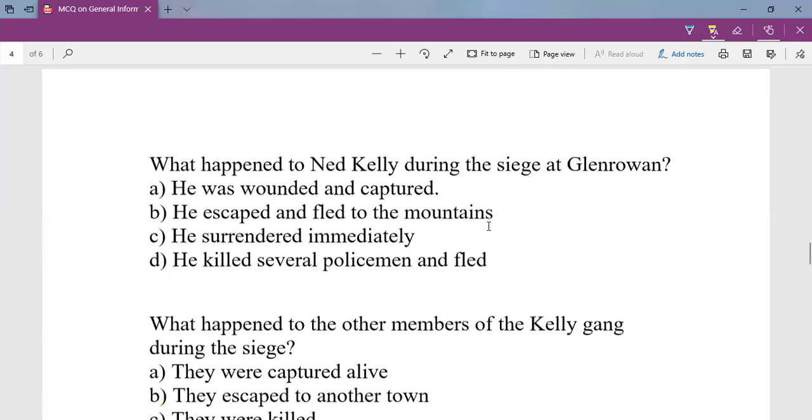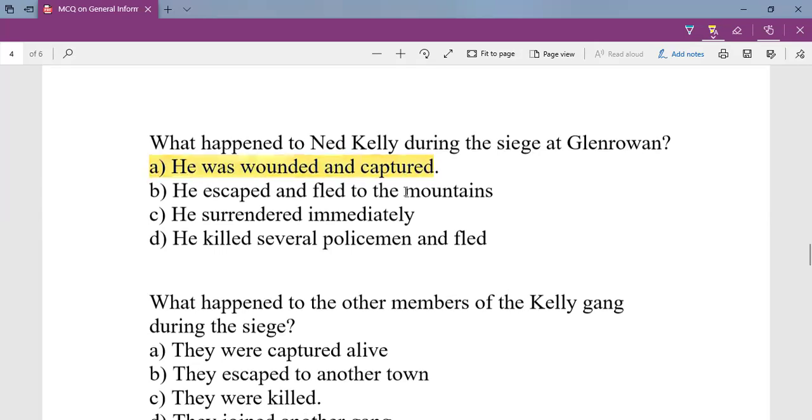What happened to Ned Kelly during the siege at Glenrowan? Police besieged this gang in Glenrowan. They fought against the police in an armed battle, and in the fight, Ned Kelly was wounded and captured.